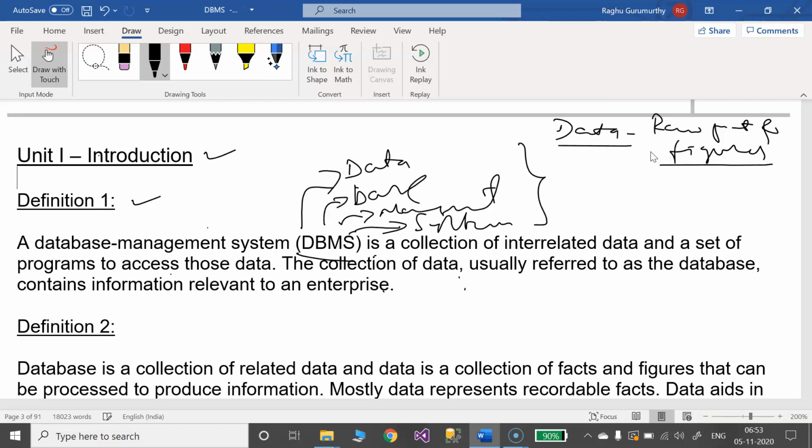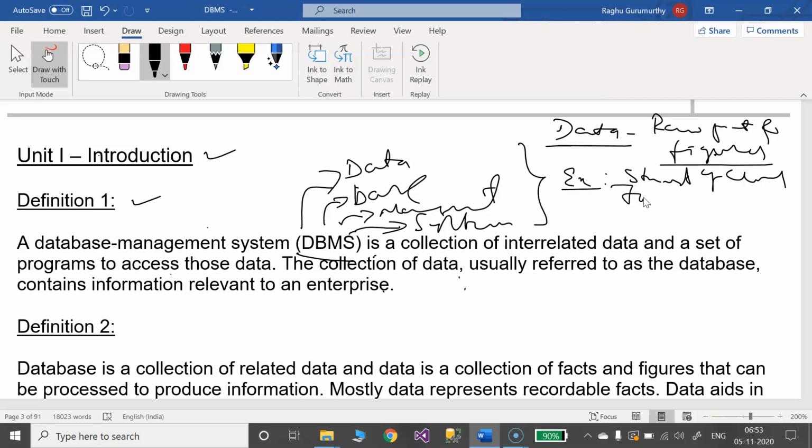Here data consists of some facts and figures which may be expressed in numerical form or in other quantitative forms. We may express it in any of the forms. An example of data is the strength of a class. I mean to say the total number of students.